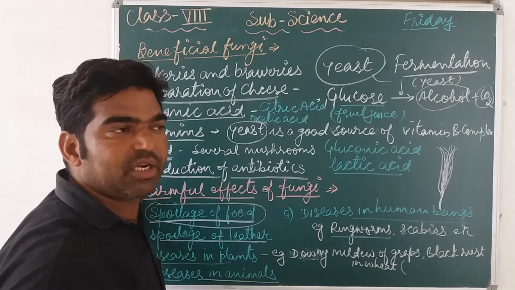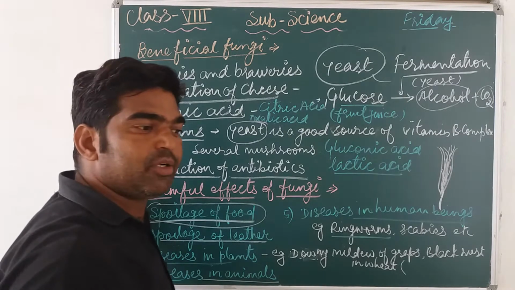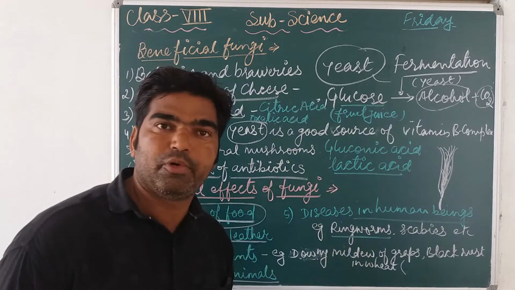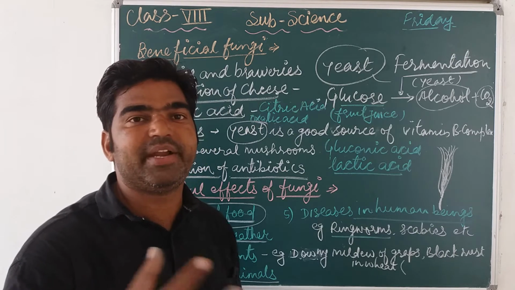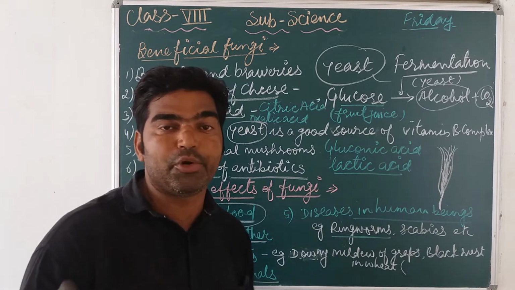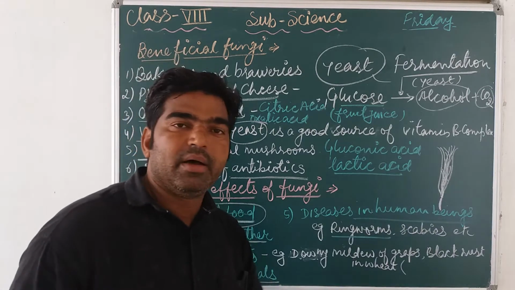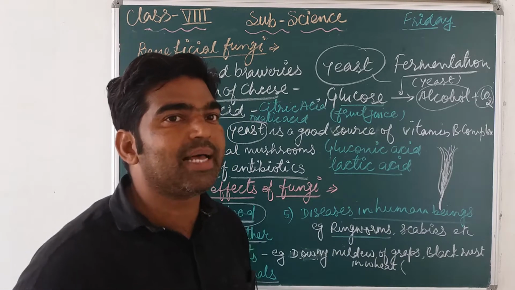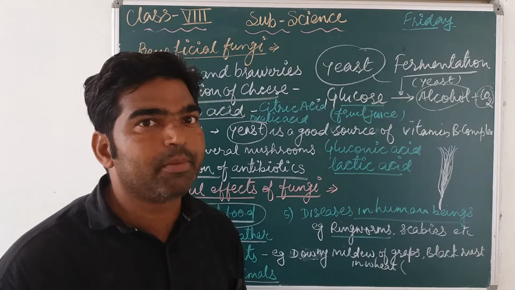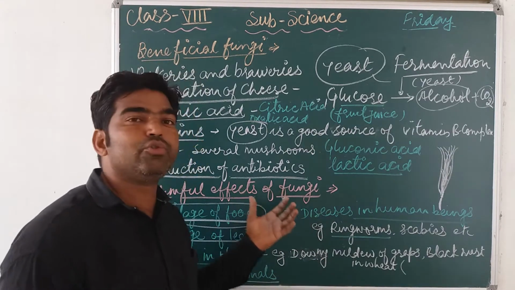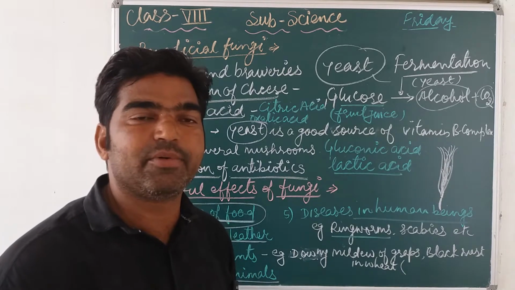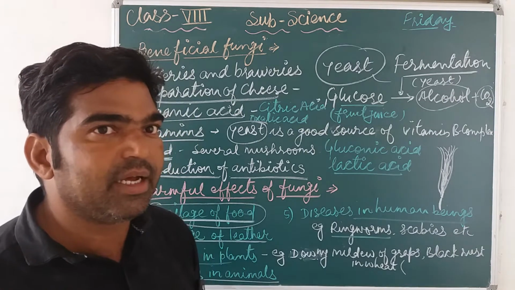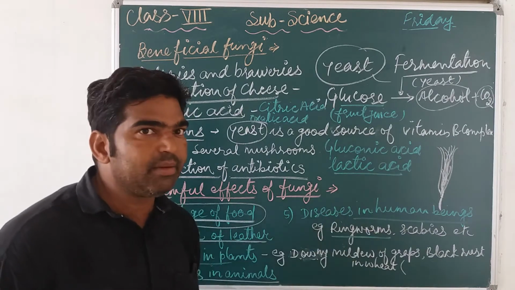Some special species, like mushrooms, are edible, meaning they can be used as a food product. There are different varieties of mushroom, like the death cap, which is very poisonous. So there are many mushrooms, but only some are edible, meaning we can eat them, while some are poisonous. These are a good source of food and can help solve the problem of food shortage. The shortage of food can be met by this to some extent.